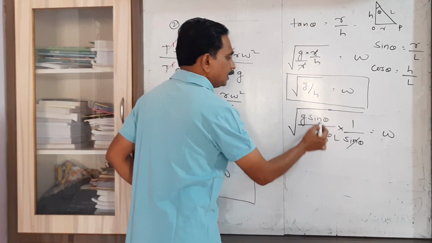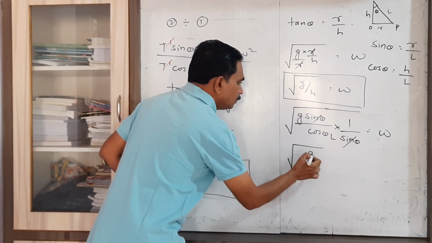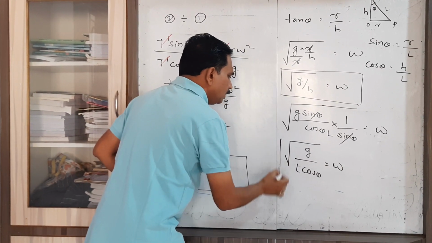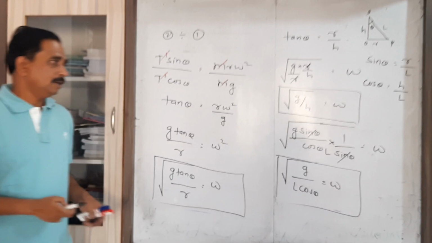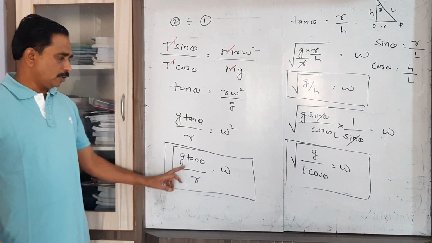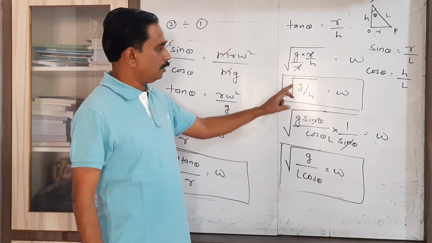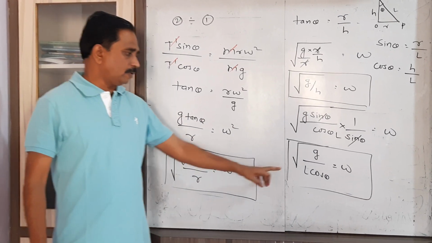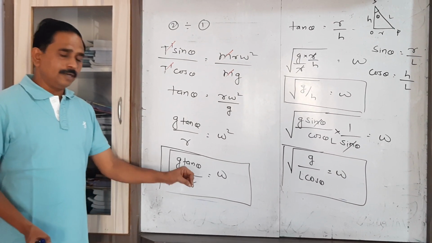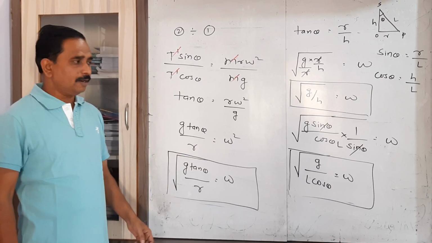Now you can cancel this sin theta. Here omega equal to what? Under root of g upon L cos theta. So these are the three forms of the angular speed. The first form is omega equal to under root of g tan theta upon r. Second form is omega equal to under root of g by h. And third form is under root of g upon L cos theta. Now from this angular speed we have to obtain the expression for period.